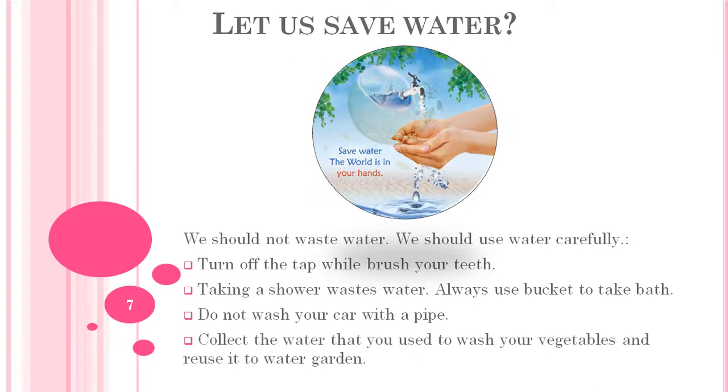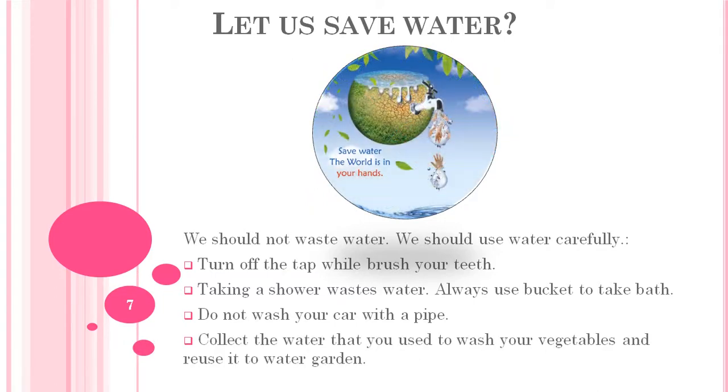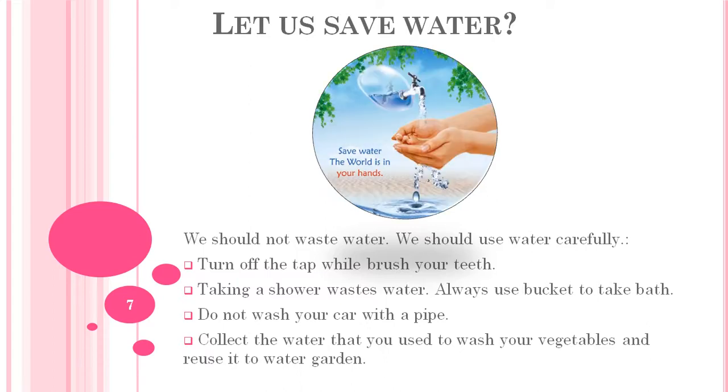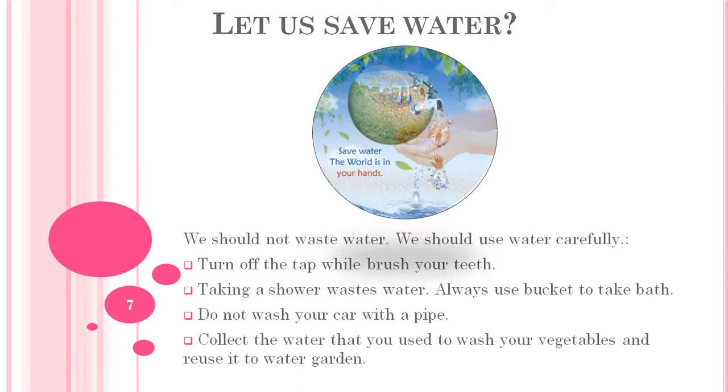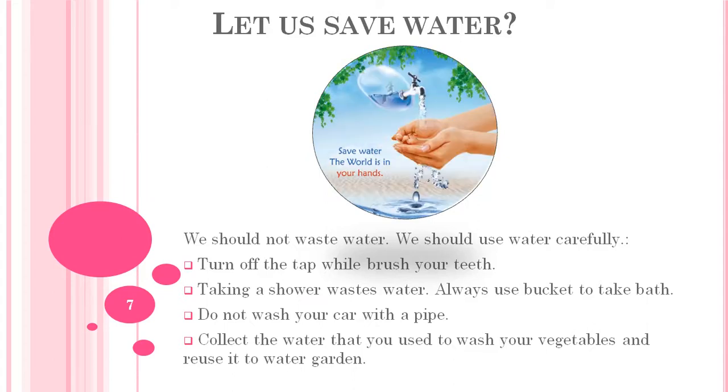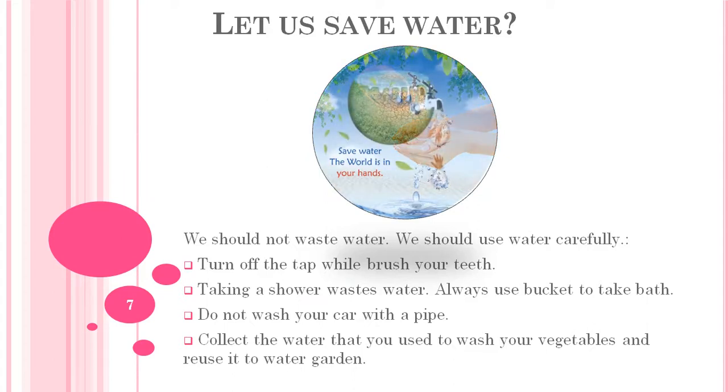Now the fourth one is: collect the water that you use to wash your vegetables and reuse it to water the garden. Yes, students, our parents, our moms, especially when they cook, they wash the vegetables and the fruits, or rice, and other things, isn't it? And then that water, we just throw it out, isn't it?